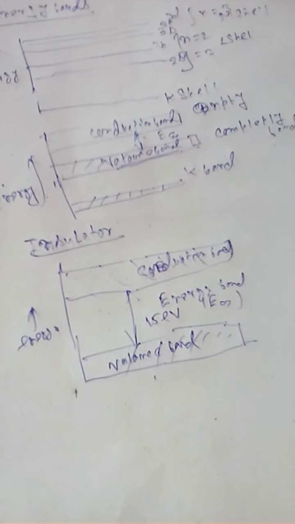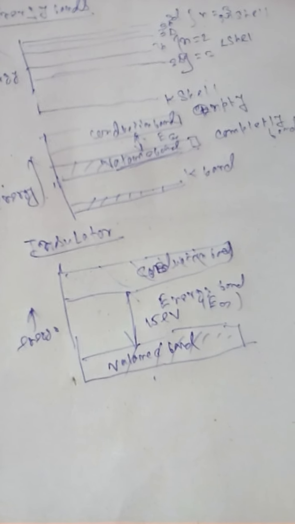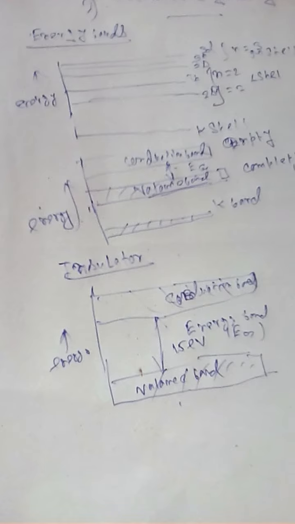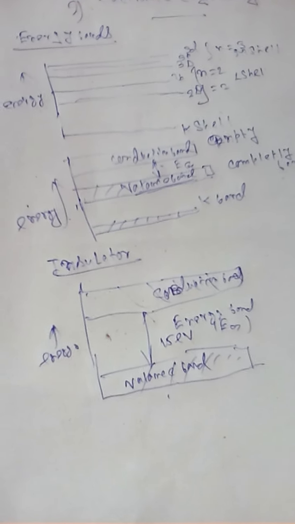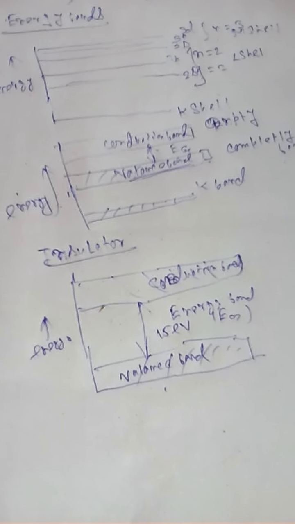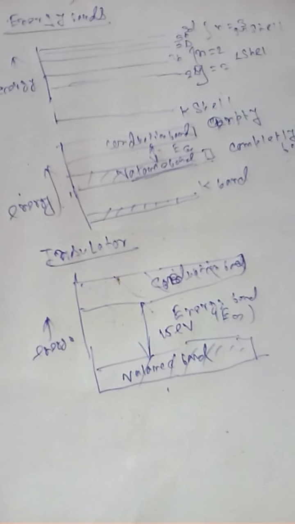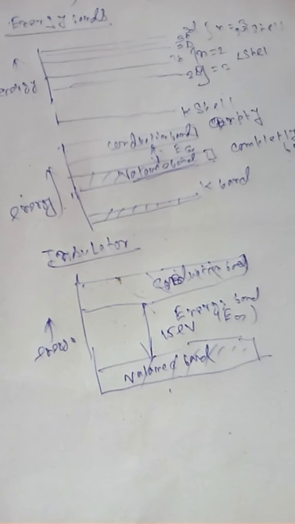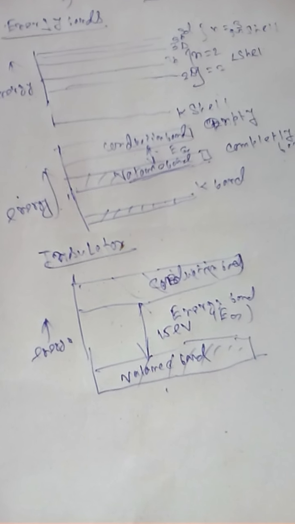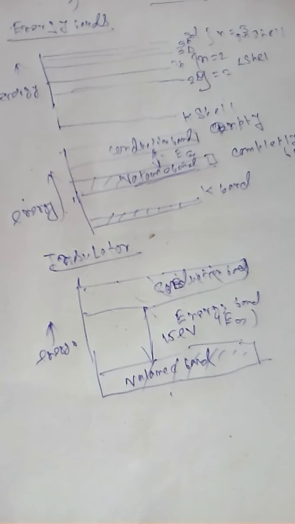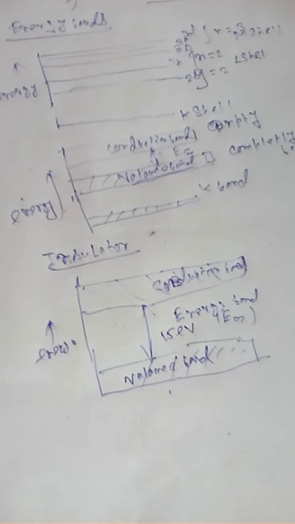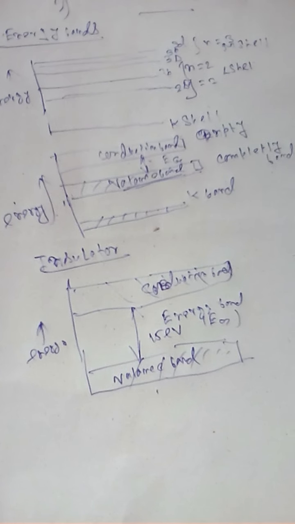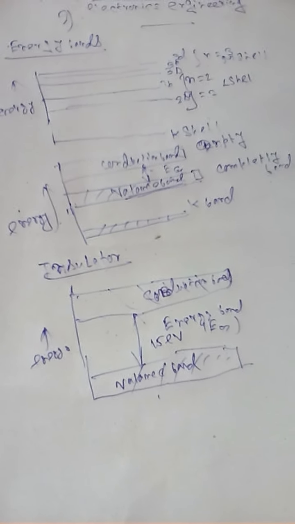Since at room temperature the valence electrons of the insulator do not have enough energy to jump into the conduction band, the insulator does not have the ability to conduct current. Thus, insulators have a very high resistivity and extremely low conductivity at room temperature. However, if the temperature is raised, some of the valence electrons may acquire energy and jump into the conduction band. This causes the resistivity of the insulator to decrease. Therefore, the insulator has a negative temperature coefficient of resistance.